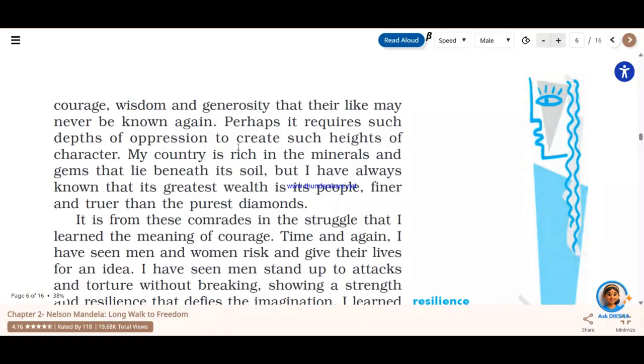They had the wisdom, they also had the courage to fight against the wrong, and they had the wisdom to understand that if they keep on fighting against the wrongs that were happening to them, one day or the other they are going to attain freedom. All right. And generosity, why? Because they knew that people need to be generous, the people need to help each other. In order to attain freedom, they need to help each other to understand the meaning of freedom, to understand why they should be courageous against the system which was there and which was not good for them. This system was not good for them as well as their country.